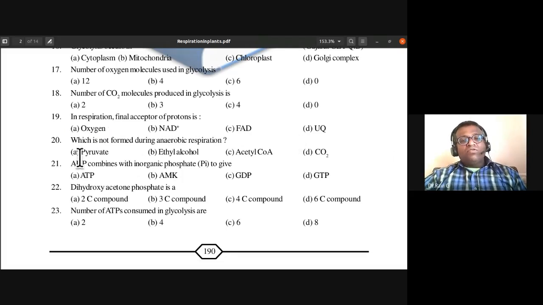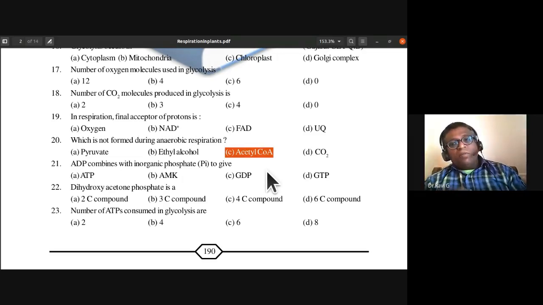Which is not formed during anaerobic respiration or fermentation? Ethyl alcohol, pyruvate, acetyl coenzyme A, or carbon dioxide? For this, the 20th, the answer is acetyl coenzyme A. Acetyl coenzyme A is formed only in aerobic respiration.